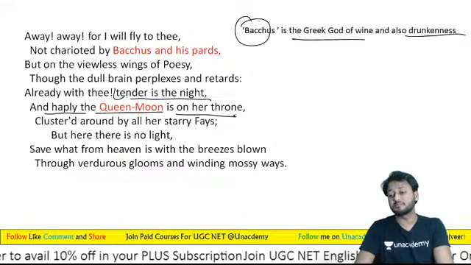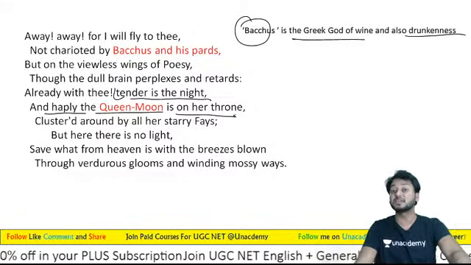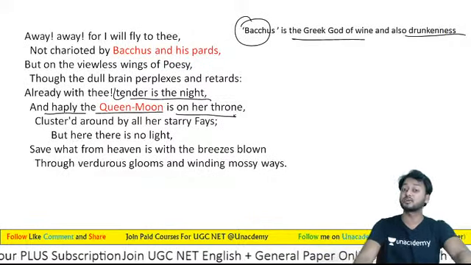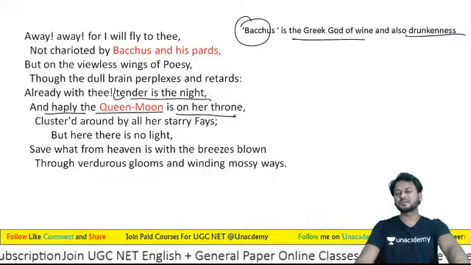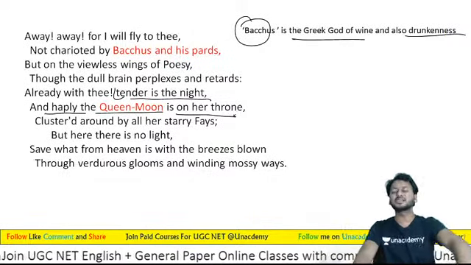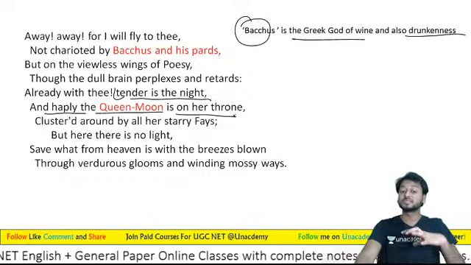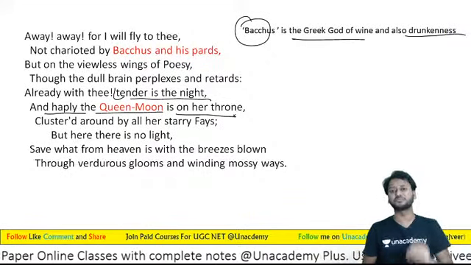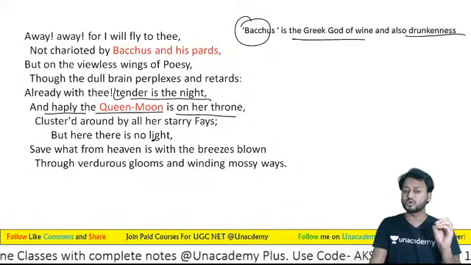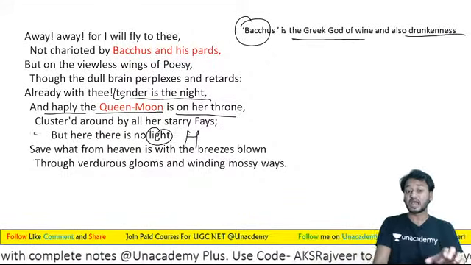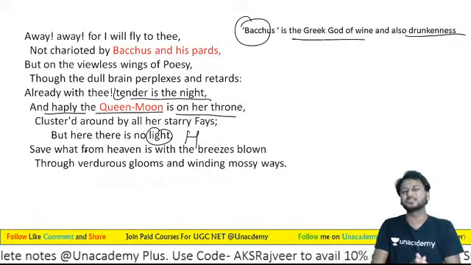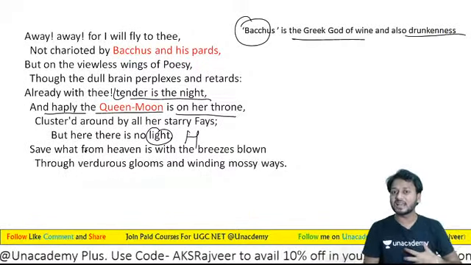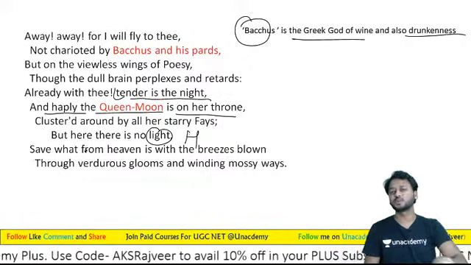She is on her throne, surrounded by different kinds of fairies, different kinds of stars. "But here there is no light." I can't see anything because here there is no light. This is the light of life, the light that represents hope. But on this, my life, there is no hope to live.